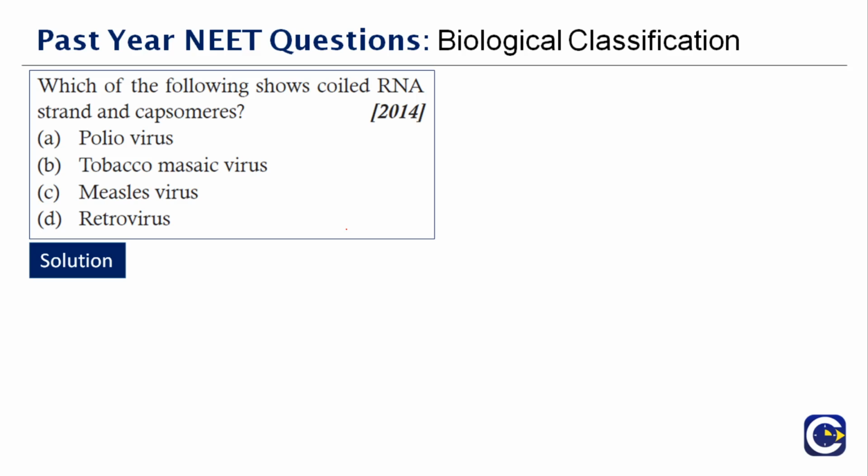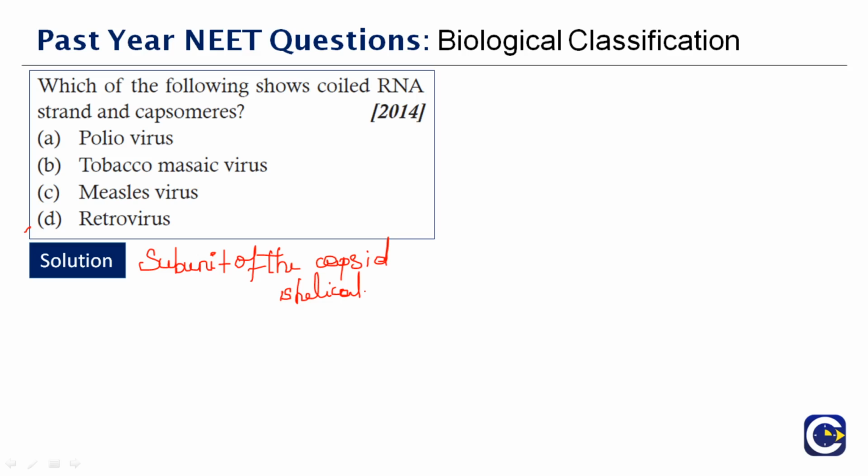So first we will discuss what a capsomere is. A capsomere is a subunit of the capsid, an outer covering of protein that protects the genetic material of a virus. Capsomeres will self-assemble to form the capsid. Subunits are called protomeres and they aggregate to form a single unit called capsomeres. Various arrangements of capsomeres have been found so far. Some of them are icosahedral, then you have helical, then you have complex structures, and so on.